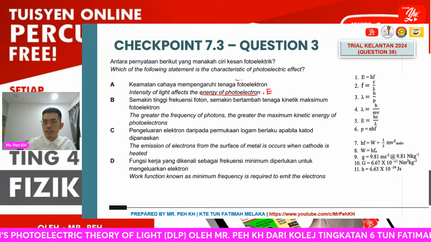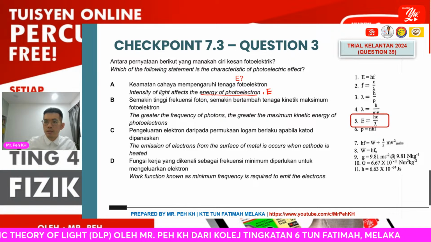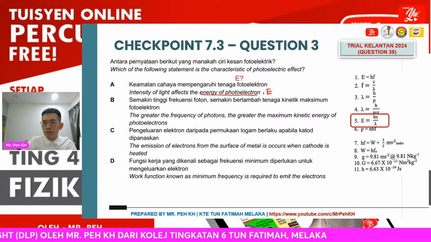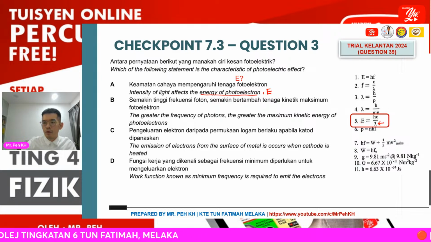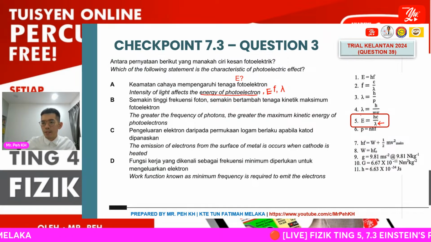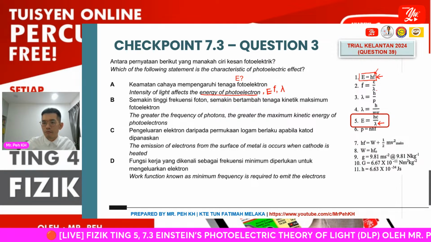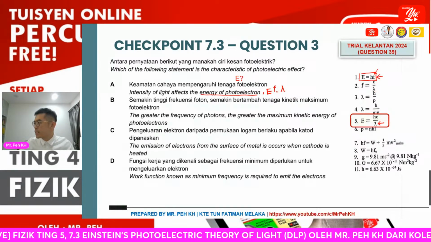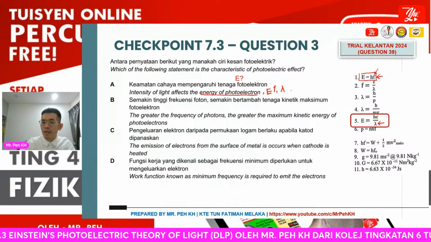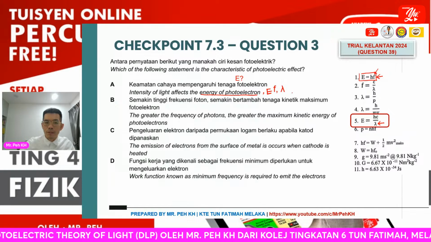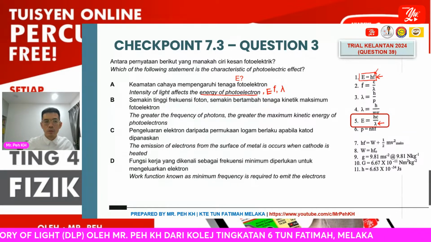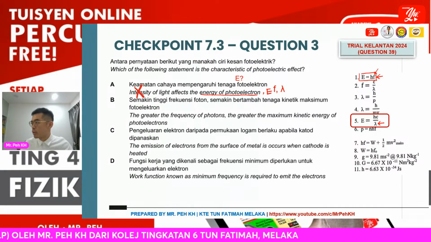Okay, so you can see here, the E is actually dependent on the wavelength for equation number 5. Okay, so another E you actually can get from the first equation. So that means the E value is affected by frequency and the wavelength, but it does not depend on the intensity. So this one is wrong already. The option A is wrong.